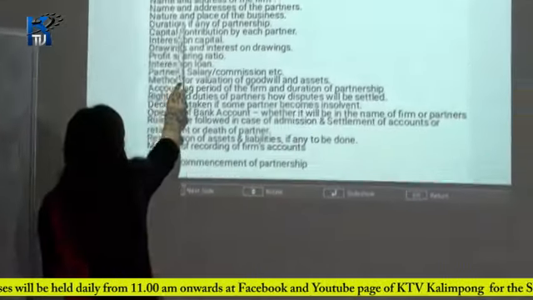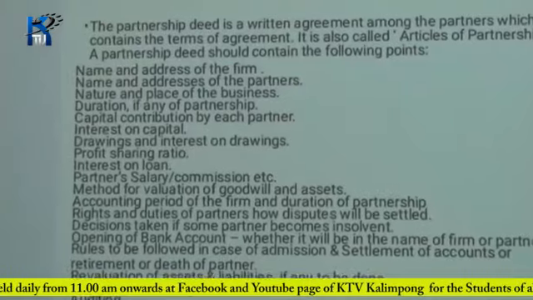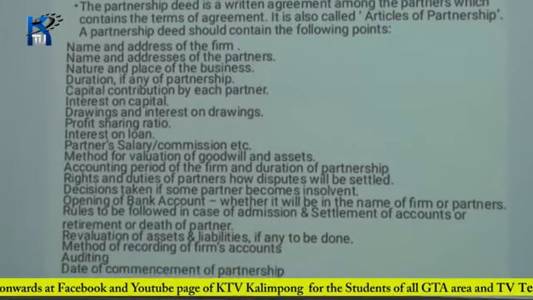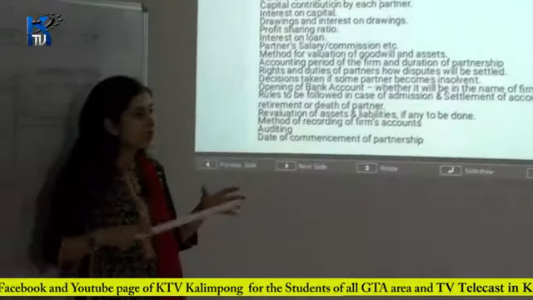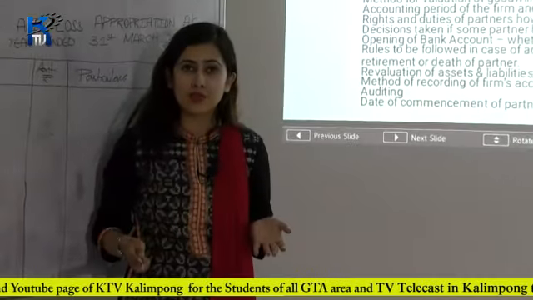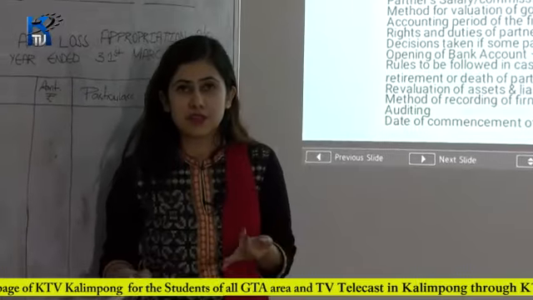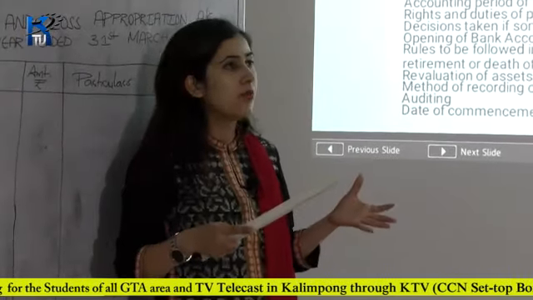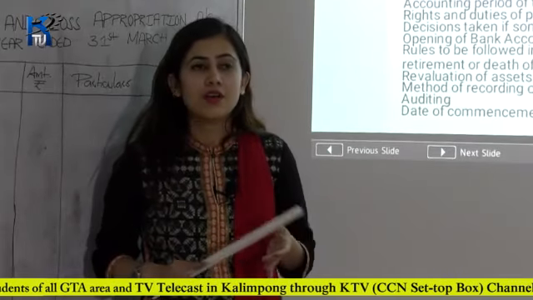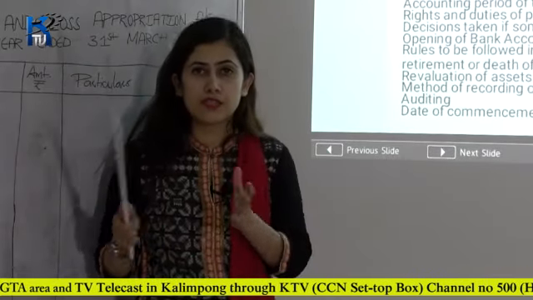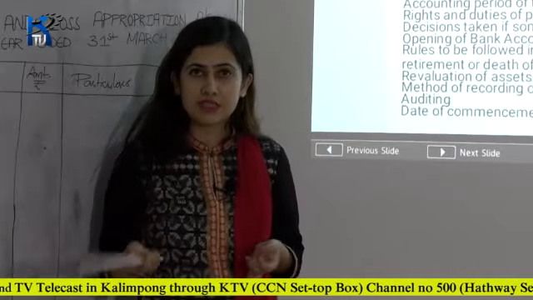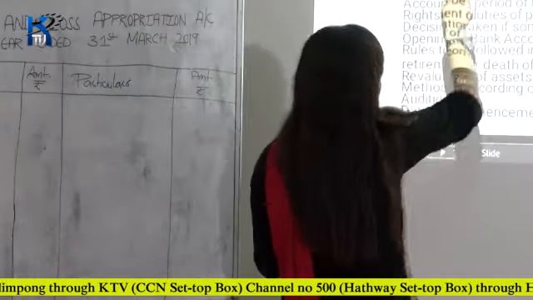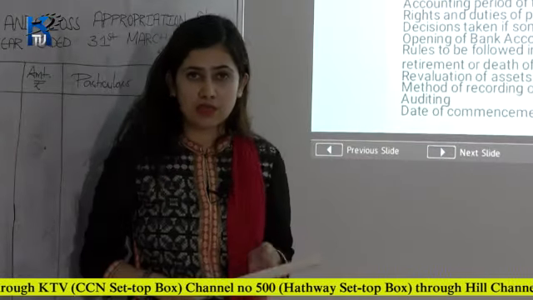And the third one, nature and place of the business. Now in the third place you have to explain the nature and the place of the business. Nature means what kind of business you are doing. For example, it can be a retail business, a service business, a food service business, etc. Suppose you are running KFC or some other food services, then it is a food service business. You have to mention the nature of the business and place of the business in the partnership deed.